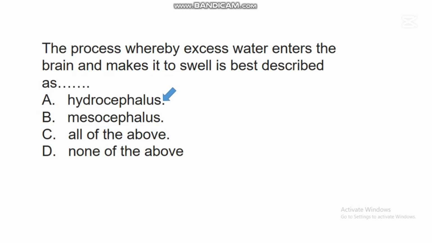In this situation, the brain will swell, and that swelling is going to affect the brain negatively. So hydrocephalus is a serious brain disorder, because when it happens, many things concerning the way the brain works will go wrong. So it's one of the neurological disorders in human beings.